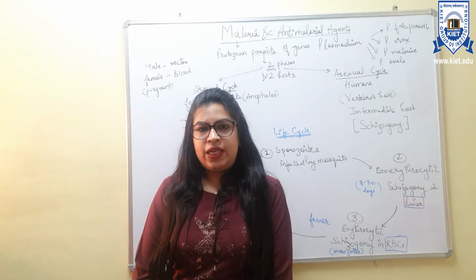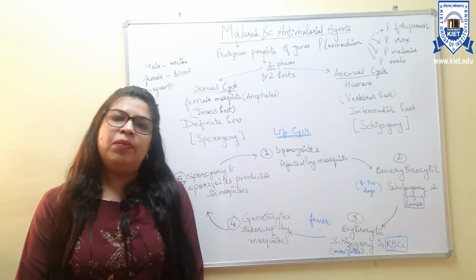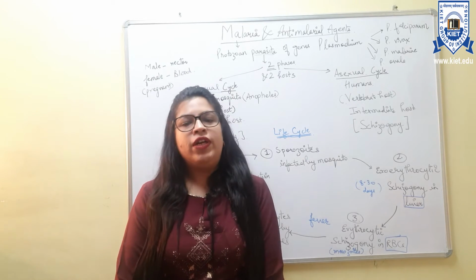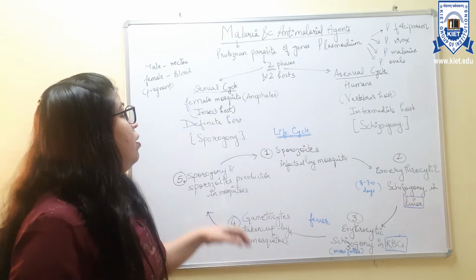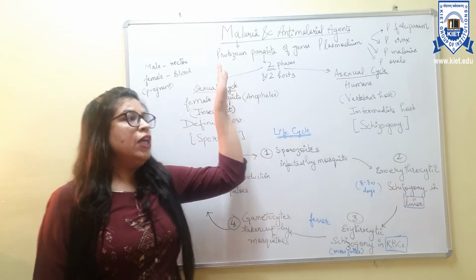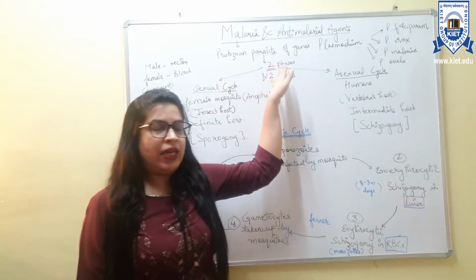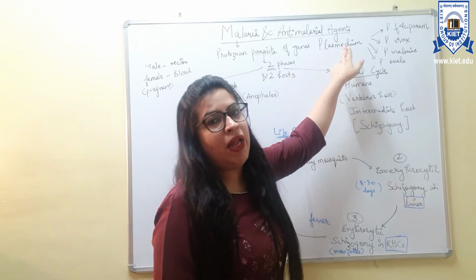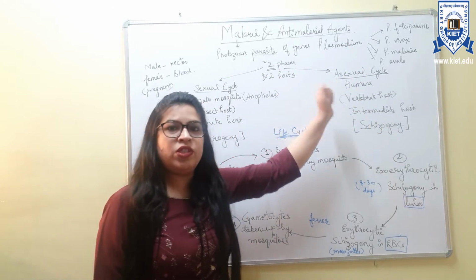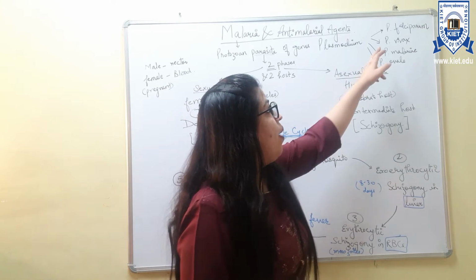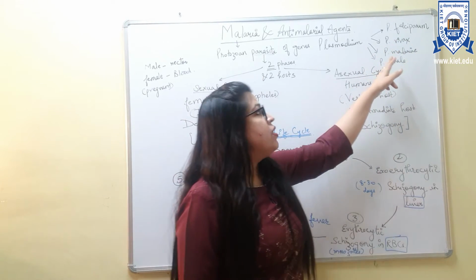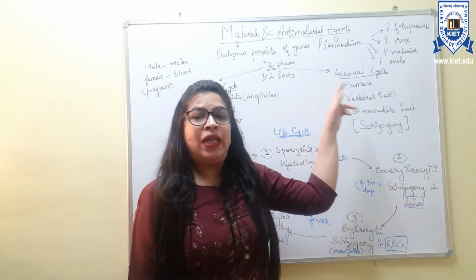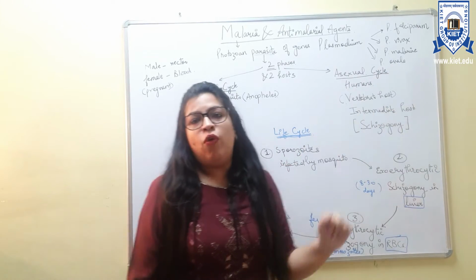Students, today we will study malaria and the anti-malarial agents. First of all, today we will discuss malaria. Malaria is basically caused by a protozoan parasite of the genus Plasmodium, and the different species involved in this infection are Plasmodium falciparum, Plasmodium vivax, Plasmodium malariae and Plasmodium ovale.